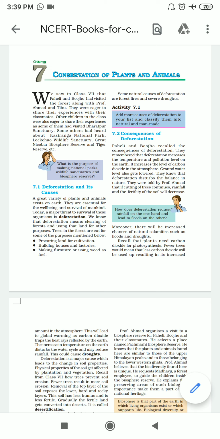So here we are talking about conservation of plants and animals, that how we can protect plants and animals. You know that plants and animals are given to us by nature, and they are a very important part of our ecosystem. Without plants and animals we cannot think of our life, right? So why do we have to conserve plants and animals? My question first of all is, why?